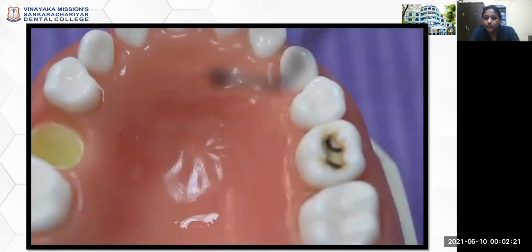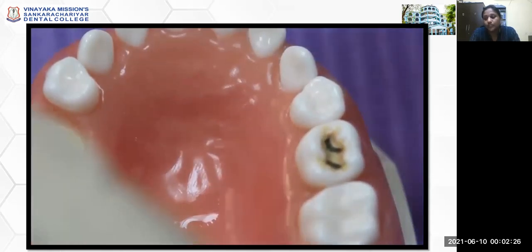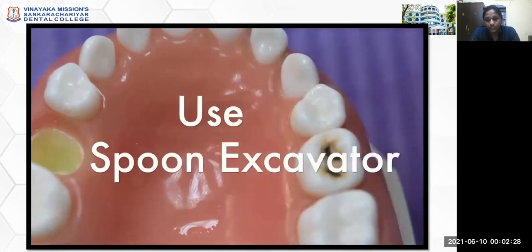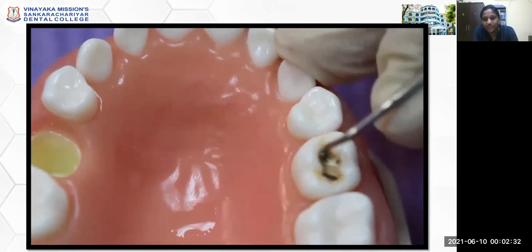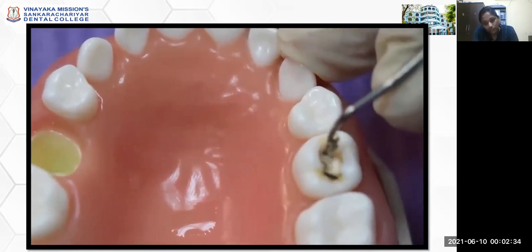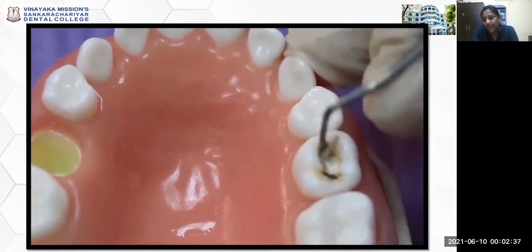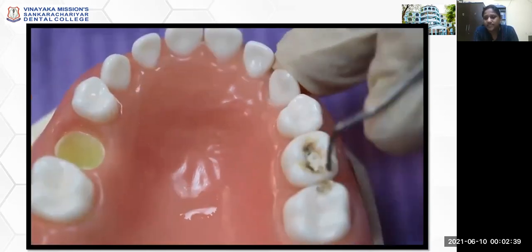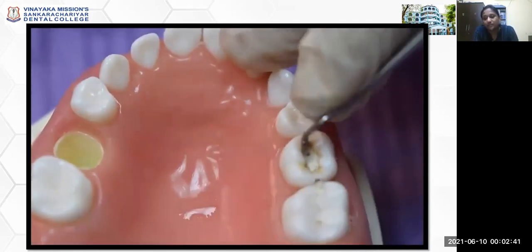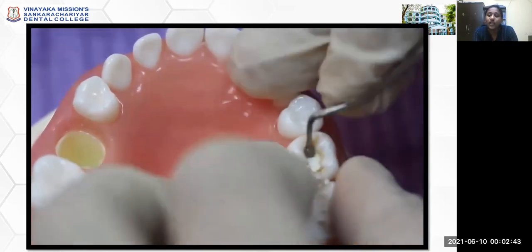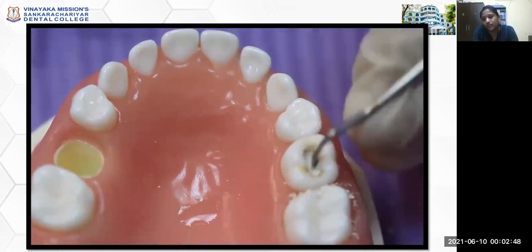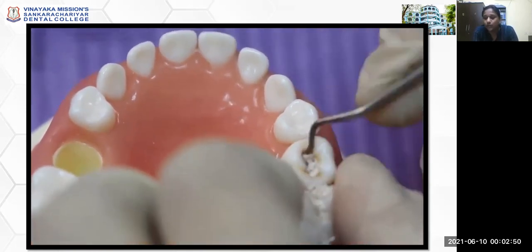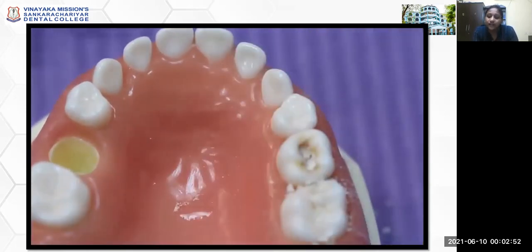And here, a spoon excavator is used to remove the caries lesion. The concept here is to work without using an air rotor, because in rural places there are not many facilities like air rotors or compressors. So in those cases we employ ART, or in patients who are apprehensive about air turbine handpieces, those sounds and all, or more sensitive patients, you start with this ART,